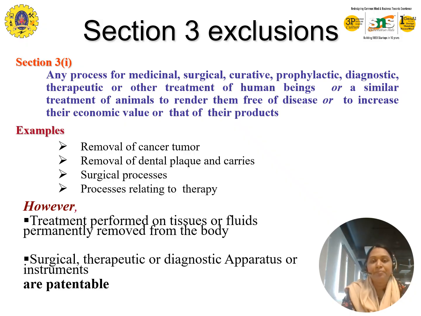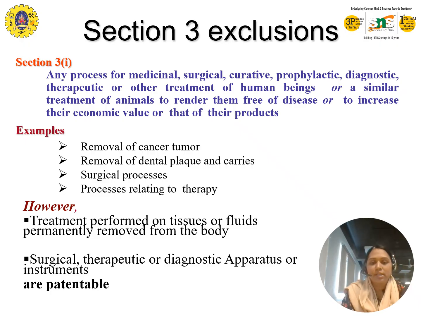That means the process of surgery, like methods of operation, is not patentable. Curative is like preventive methods, prophylactic is vaccination, so the method of preparing a vaccine is covered. Diagnostic is how we diagnose patients, and therapeutic is like pain treatment. Any other treatments for human beings or similar treatments for animals cannot be patentable.